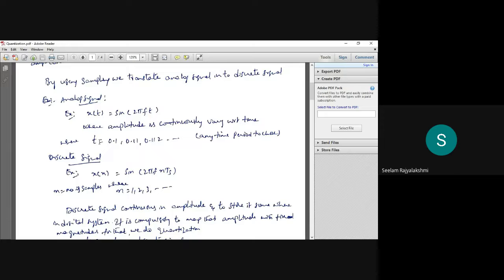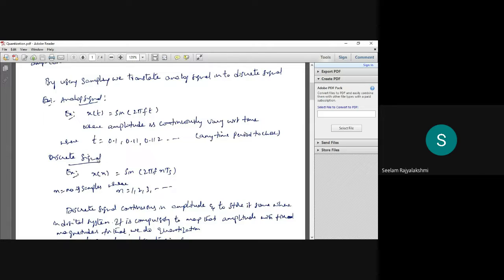That means t can be 0.1, 0.11, 0.112 and so on. If it is in continuous mode, we can choose any time value, but if it is discrete, we have to choose a fixed value.